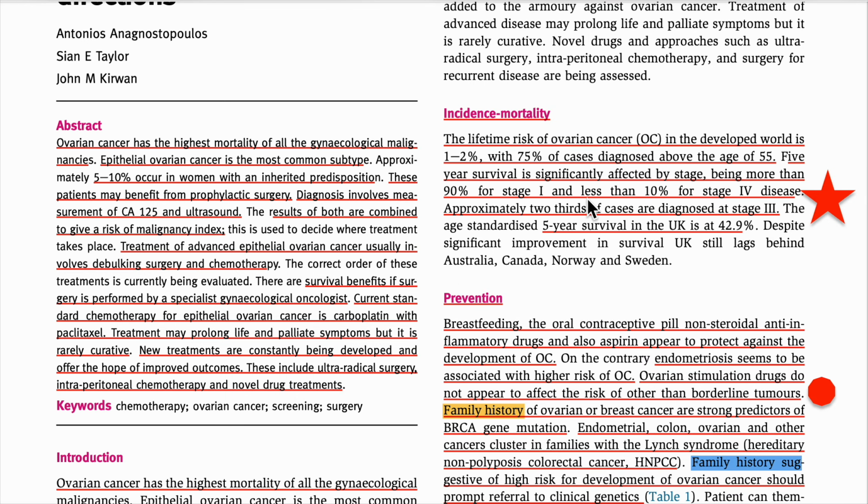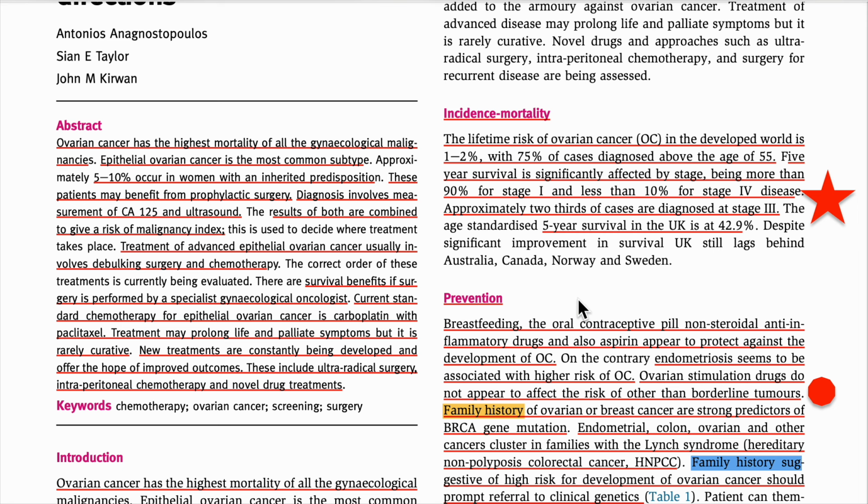So the thing is prevention. We have to understand there are some screening methods which make prevention possible. In cervical cancer, the screening method is the best one of all the cancers which have a screening method. But if we consider other cancers, there is not a single reliable method for screening.